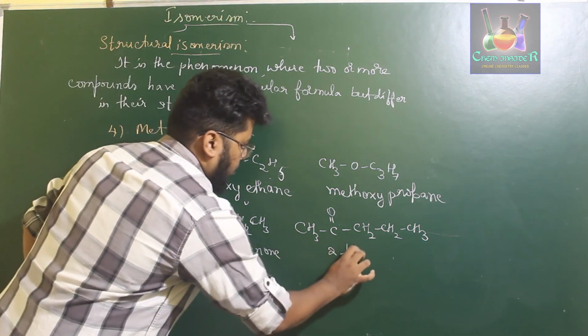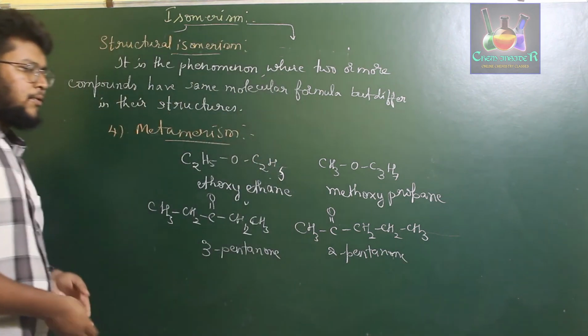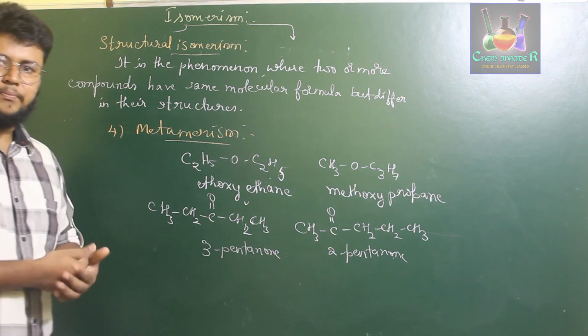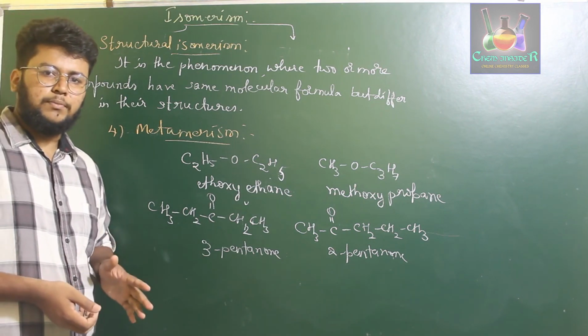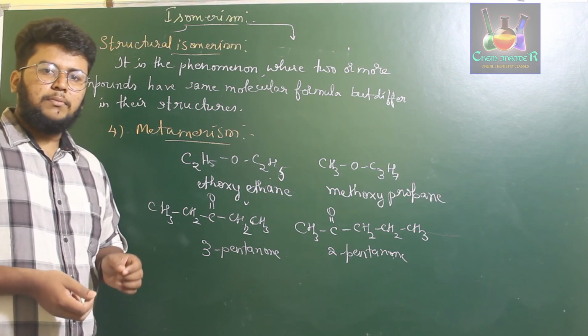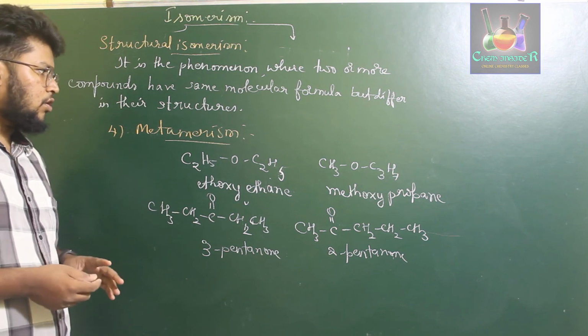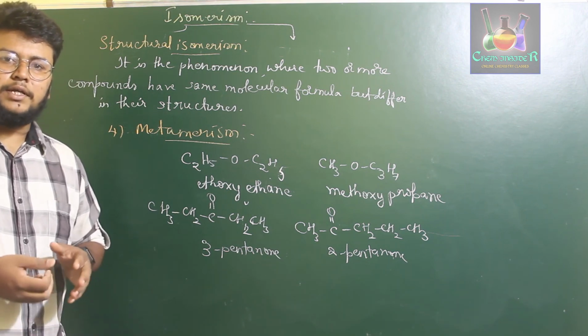This is 2-pentanone. Both these compounds have a different number of carbon atoms on either side of the functional group. So whenever two or more compounds have the same molecular formula but differ in the number of carbon atoms on either side of the functional group, then those are called metamers, and the phenomenon is called metamerism.